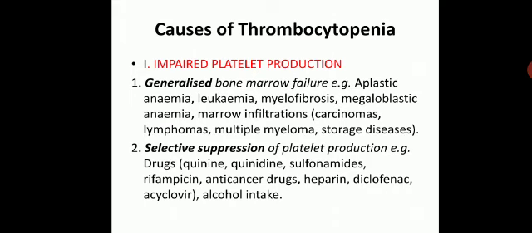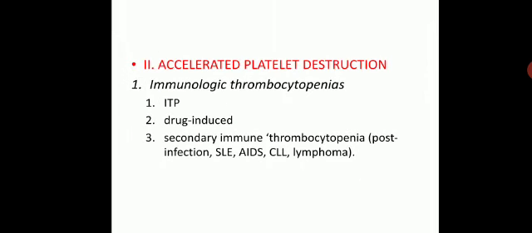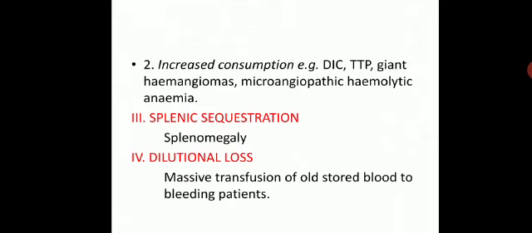First is impaired platelet production, which can be because of generalized bone marrow failure. The examples are aplastic anemia, leukemia, myelofibrosis, etc. Or there is selective suppression of platelet production only, for example, certain drugs or alcohol. The second important thing is accelerated platelet destruction, which can be because of immunological mechanism like immune thrombocytopenic purpura, drug induced, or secondary immune thrombocytopenias, which are because of post-infection, SLE, AIDS or lymphomas. Or there is increased consumption, for example in DIC, thrombotic thrombocytopenic purpura, giant hemangiomas, etc.